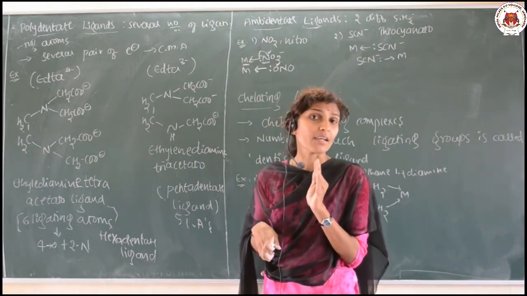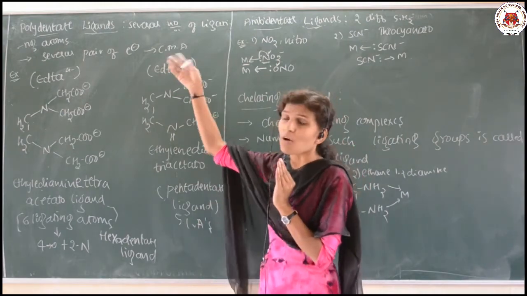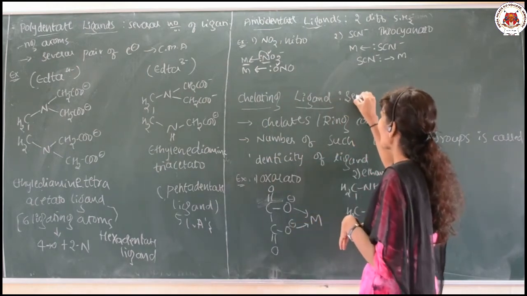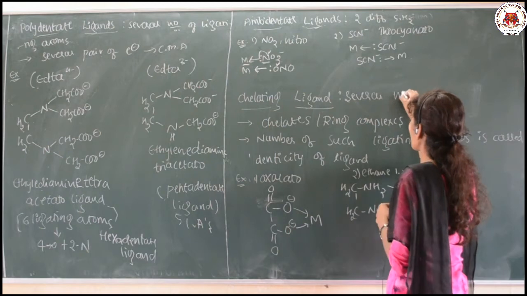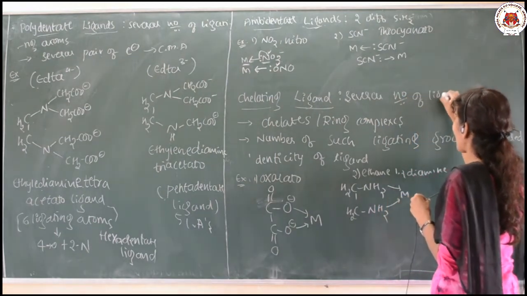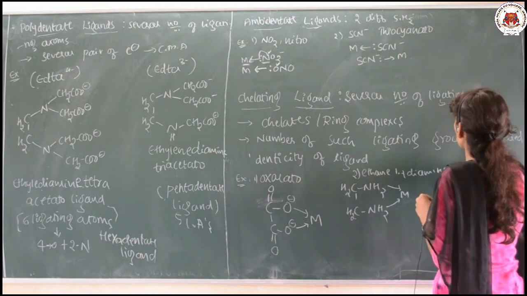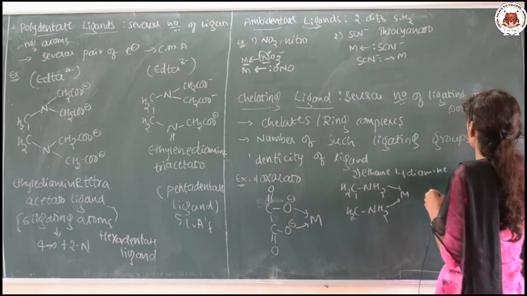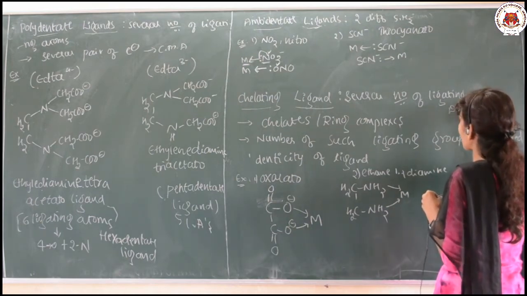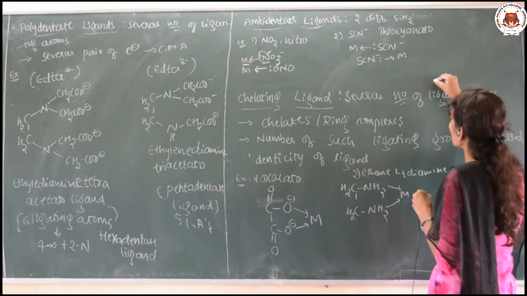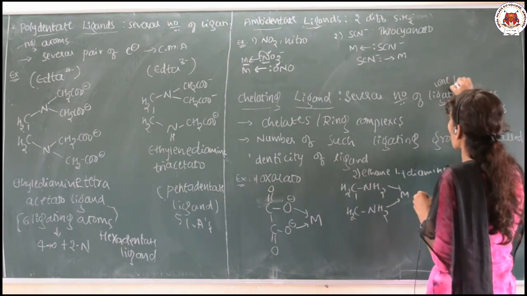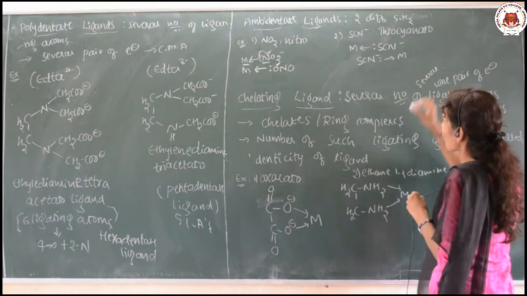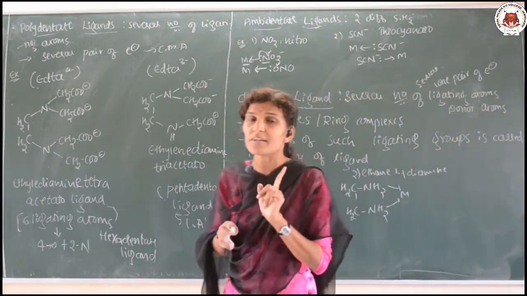Usually the chelating ligand is formed by bidentate or polydentate ligands. These also have several ligating atoms, several donor atoms. Ligating atoms are donor atoms. So we can say it can donate several lone pairs of electrons towards the one central metal atom.